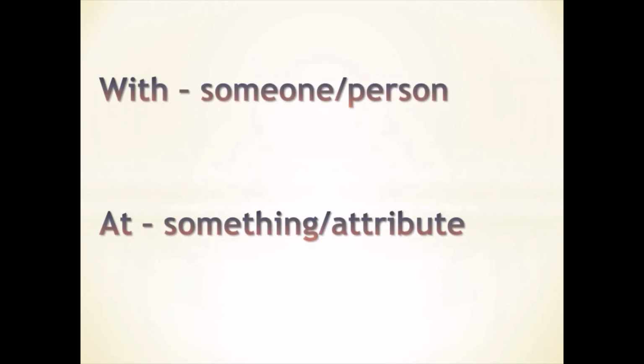Most people get confused between these two prepositions. Let's see why. With is used with someone or some person or some people, while at is used with something or some attribute. The guest got angry with us. In terms of showing anger towards some person, we use with. The guest got angry with us, not at us.